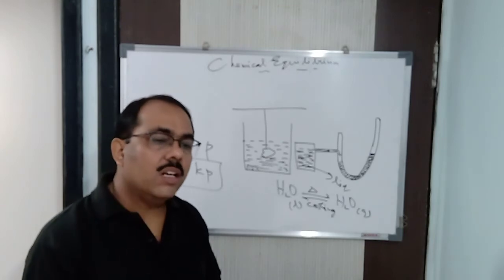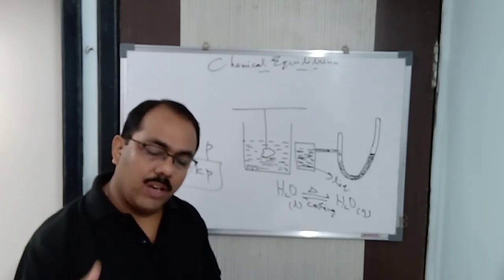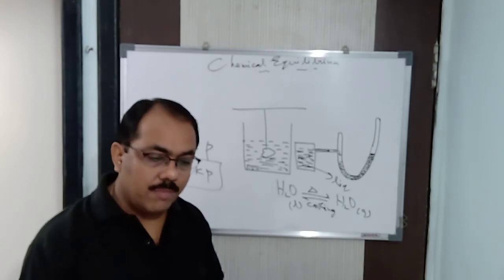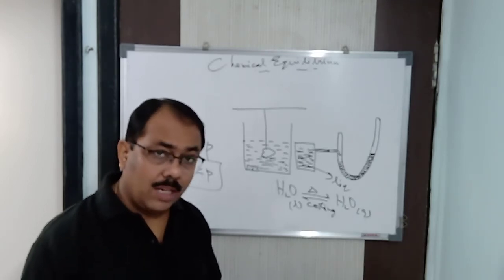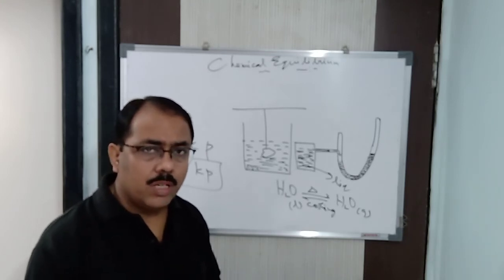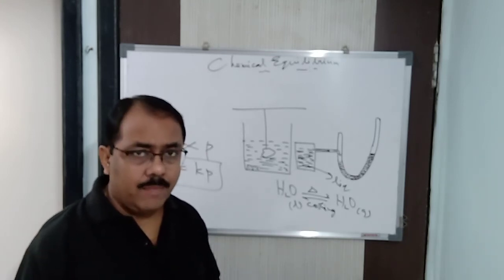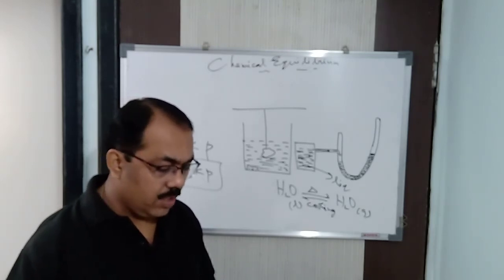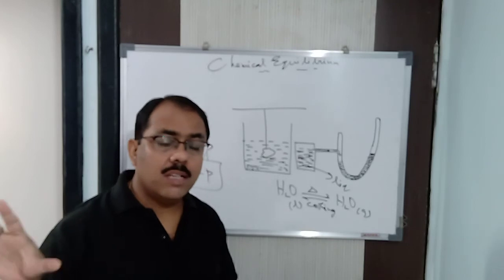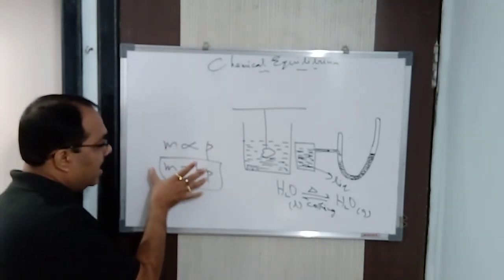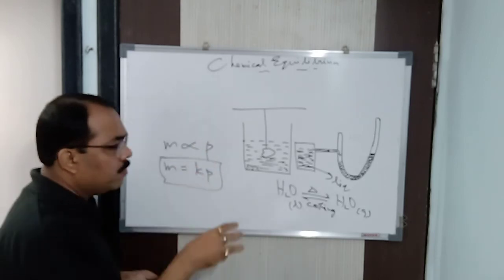So this particular law is called Henry's law. You will study Henry's law again in class 12, in the chapter called Solutions, and there the numericals are also there. Here we don't have the numericals. Here it is theoretical, to make you understand the relationship between the gas and solution equilibrium. I gave this particular example to you: the mass of the gas dissolved in a given solvent is directly proportional to pressure.